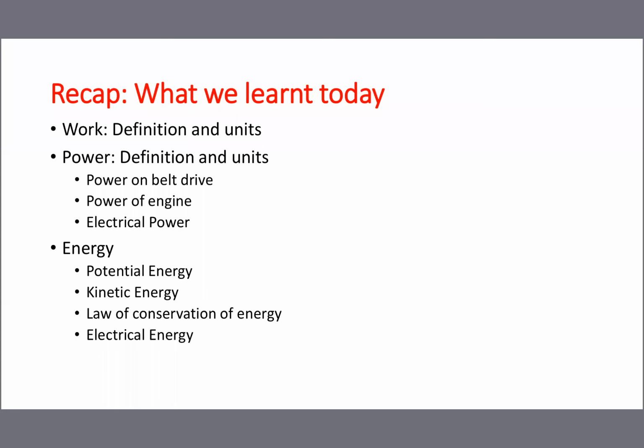The third one, energy: the capacity to do work is called energy. There are two types of energy, potential energy and kinetic energy. Potential energy formula is mgh, kinetic energy formula is half m v square. And the other formulas, the power on belt drive, power on engine, and electrical power formula, you also have to read.